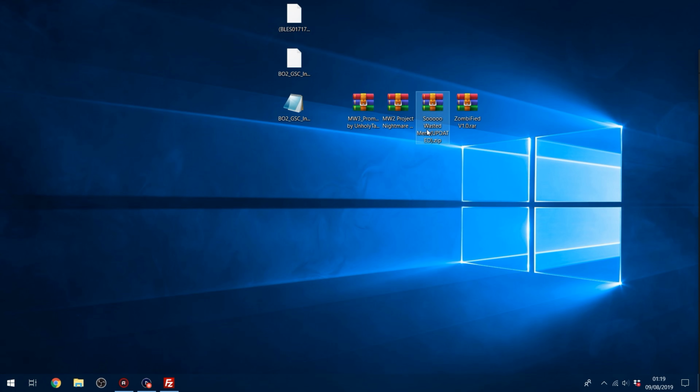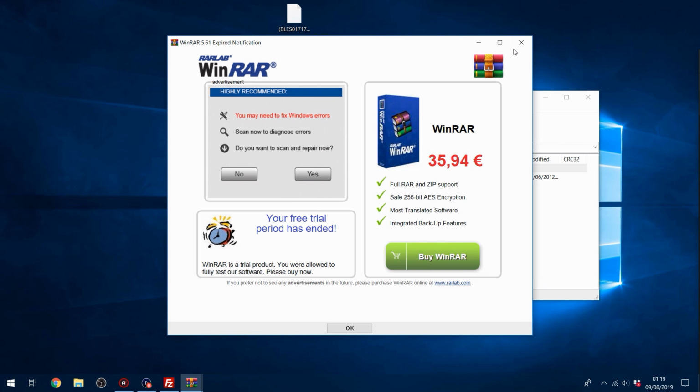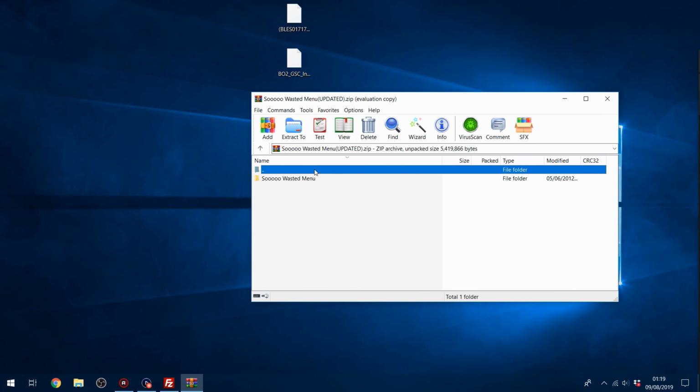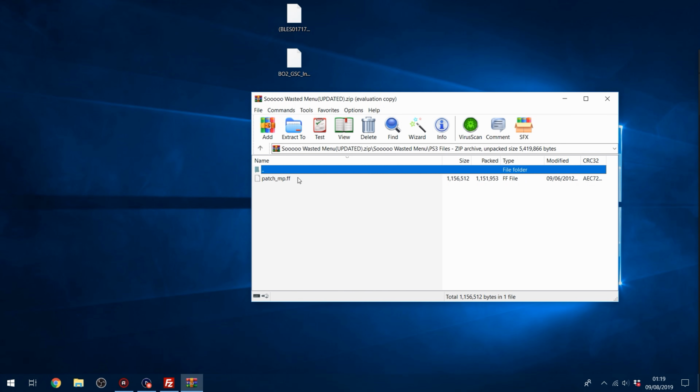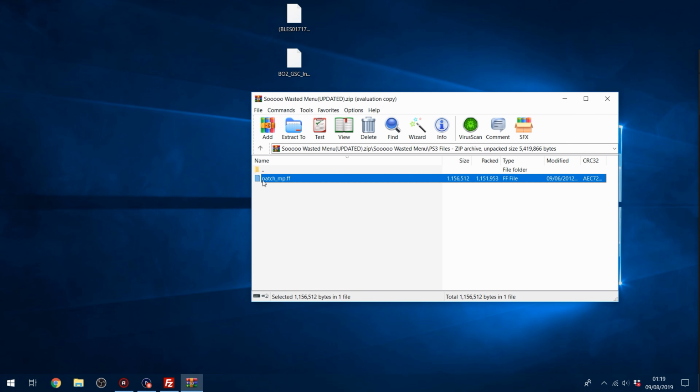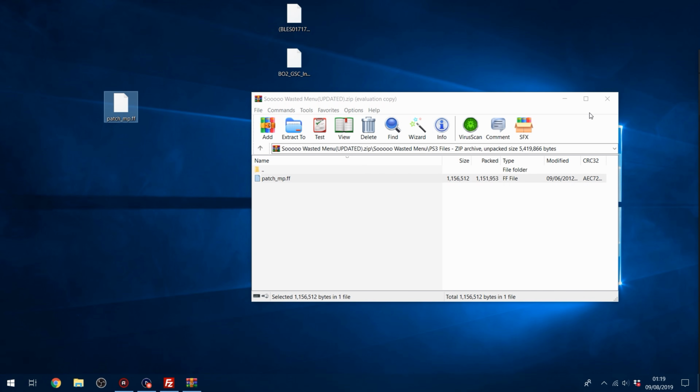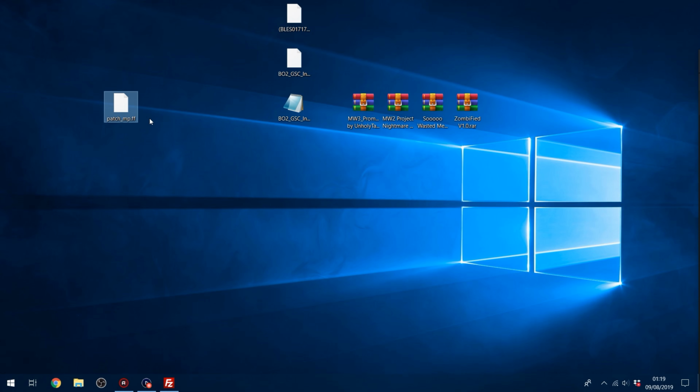So we've got a menu here, the wasted menu, and this is a GSC menu for COD 4, and it's different. If we go into the PS3 version of the game, you can see it's just one file called patch_mp.ff. If we extract that out to our desktop here, this file basically contains GSC files and config files within it, which contain the menu.